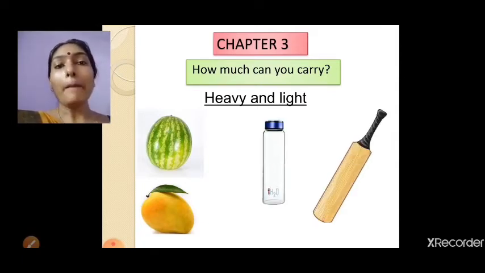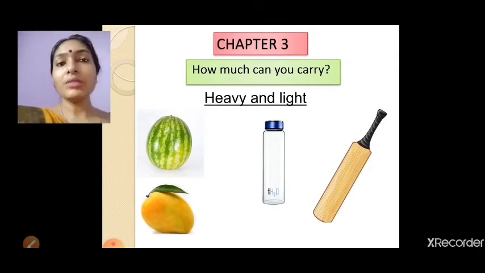This cricket bat, if you observe, you know is heavier than this plastic bottle. So the plastic bottle is lighter than this bag. This concept, I am not going to teach you so much. You just observe your textbook and try to understand what is there.